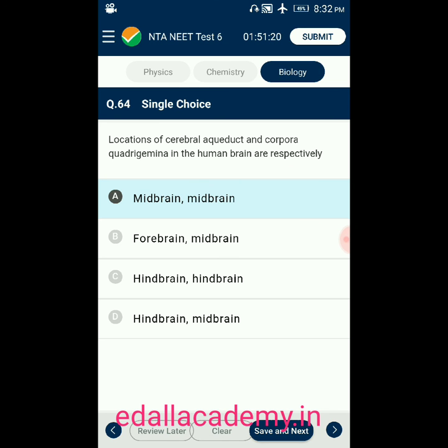Question number 64. The locations of cerebral aqueduct and corpora quadrigemina in the human brain are respectively option A, midbrain and midbrain. Option B, forebrain and midbrain. Option C, hindbrain and hindbrain. Option D, hindbrain and midbrain. The location of cerebral aqueduct and corpora quadrigemina is both midbrain and midbrain. So the correct option is A.